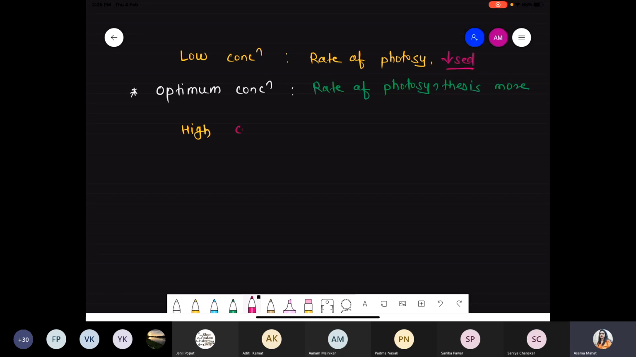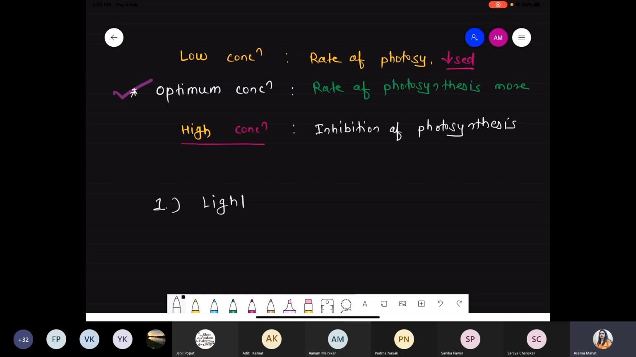But now what happens if, beyond the capacity, you provide a high concentration of water, high concentration of light, high concentration of carbon dioxide? That time there is an inhibition of photosynthesis, because according to the law of limiting factor, which is given by the scientist Blackman, optimum concentration is required for more activity. Low concentration as well as high concentration both directly affect the rate of photosynthesis. On the basis of that, first of all we are talking about the first factor, that is light factor.